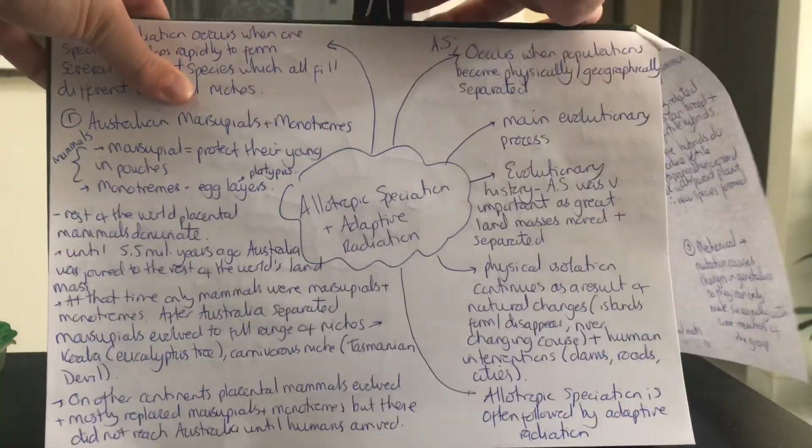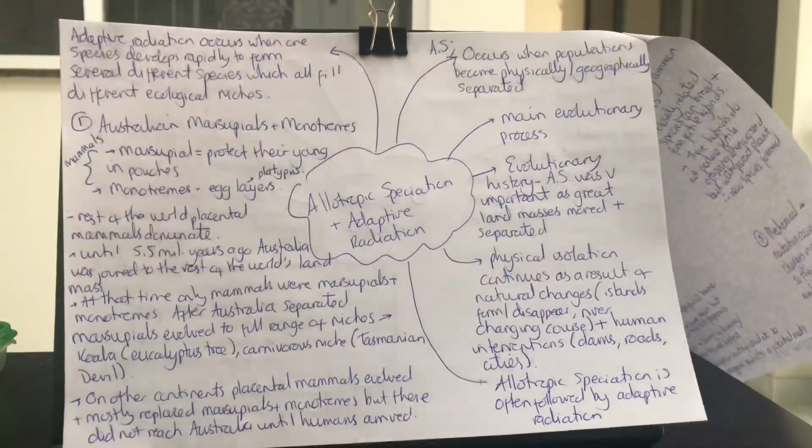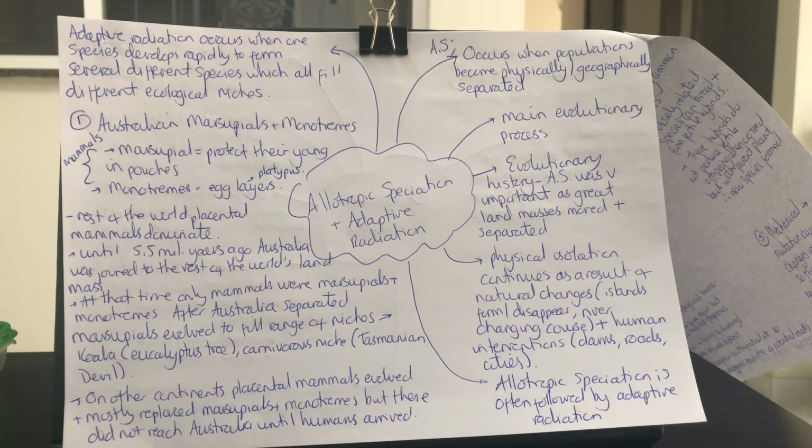All right, so we're going to look at different types of speciation now. The first one we've got to look at is allopatric speciation, which goes hand in hand with adaptive radiation, so we'll deal with it in two sides. Your first thing to know is that allopatric speciation occurs when populations have been physically or geographically separated. That geographical isolation that I spoke about on the last page, when that's happening, we get allopatric speciation.